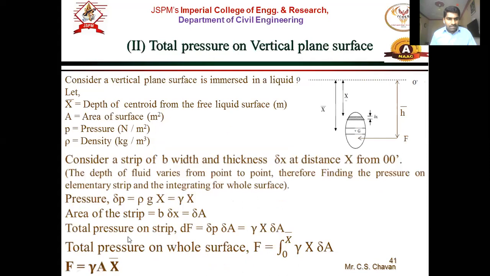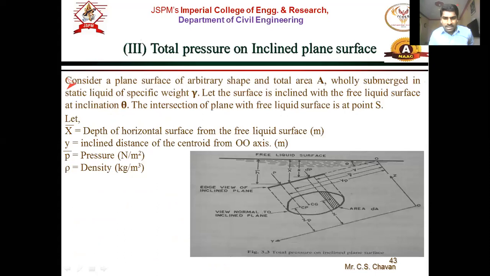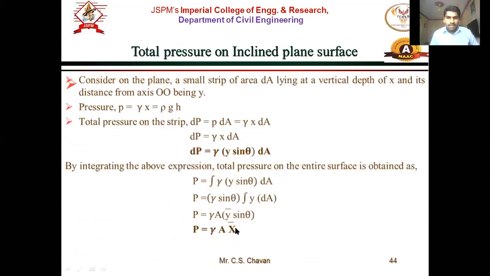Similarly, for a vertical surface, the total pressure is gamma A x bar, and similarly for an inclined surface, the total pressure is gamma A x bar. So it is easy to understand that if the surface is horizontal, vertical, or inclined, the formula for total pressure remains the same, gamma A x bar. It is not related to the position of the surface. It may be horizontal, vertical, or inclined; the position doesn't matter.